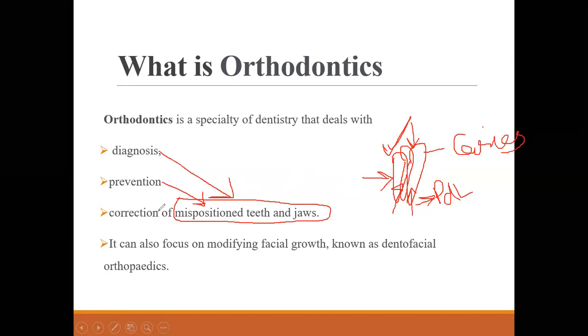And finally, we are concerned with correction of malpositioned teeth and the jaws. So in a simpler way, what is orthodontics? It is a specialty of dentistry that deals with diagnosis of the problem present either among the teeth or among the jaws. Then we take a step forward to prevent any further problem of the oral cavity which arises due to such malpositioned teeth and jaws. And then finally, we correct those malpositioned teeth and jaws.